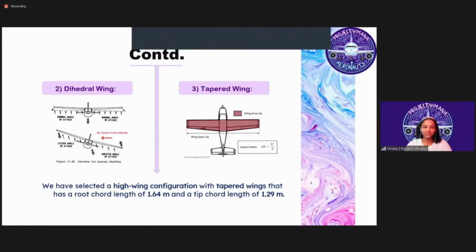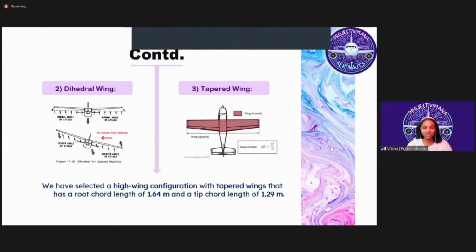Because we're using tapered wings, we're going with a root chord length of 1.64 meters and a tip chord length of 1.29 meters. We're going with 9 as our aspect ratio because an increase in aspect ratio with constant velocity will decrease the drag, improving the performance of the wing when in climbing altitude. Although with an increase in aspect ratio, there is also an increase in the wingspan length, causing an increase in the weight of the wing structure, which means the wings would be heavier.